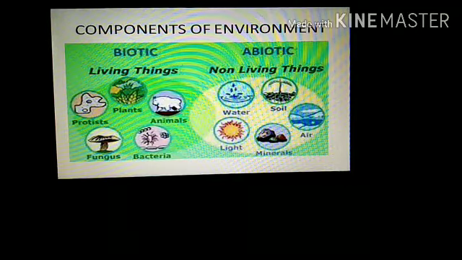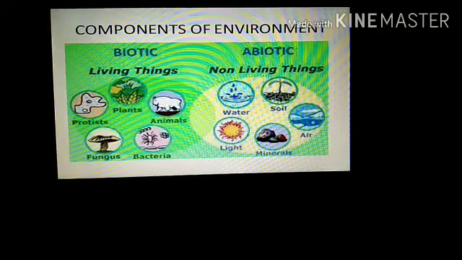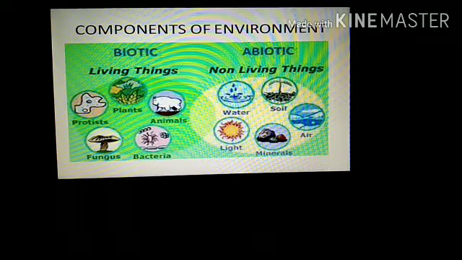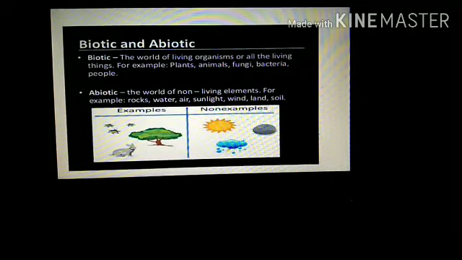Now students, come to our second component, the abiotic, which consists of non-living things, including air, water, soil, etc. Students, these are more examples of biotic and abiotic environment. Now in our next slide you can give the answers to two questions.